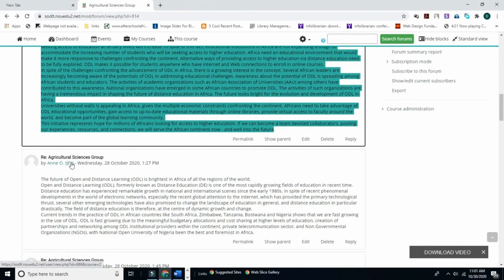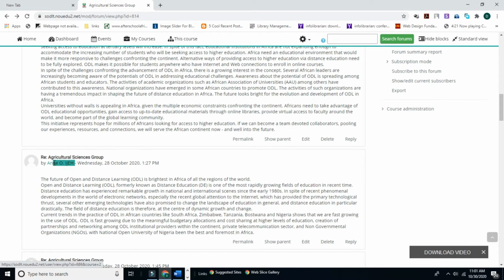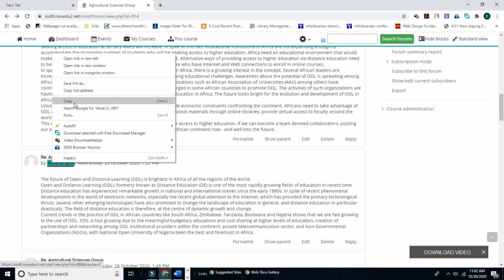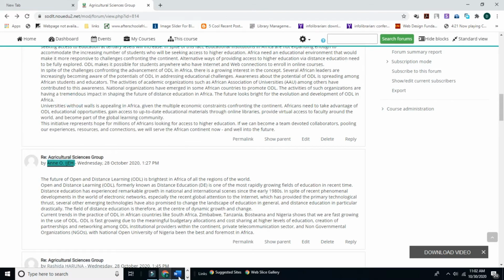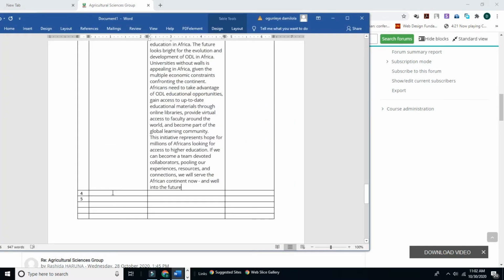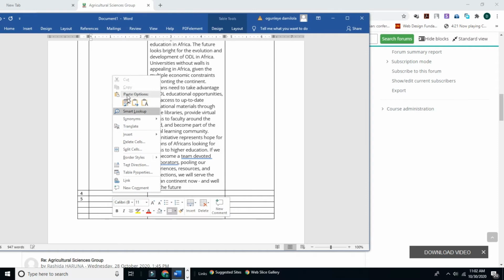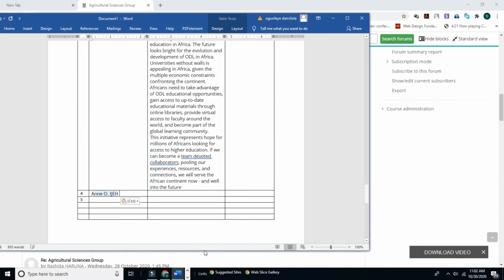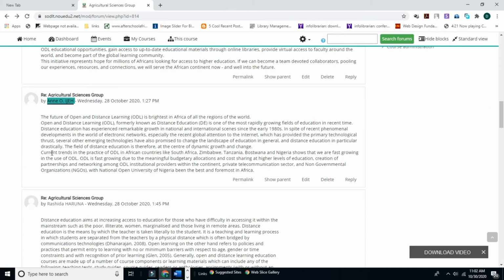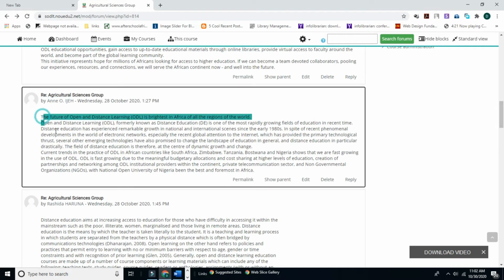Want to harvest more? This is Annie. Let's copy the name. Paste it here. The next thing to do is to get the contribution from EJ.